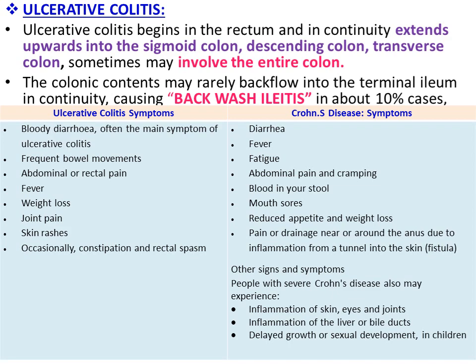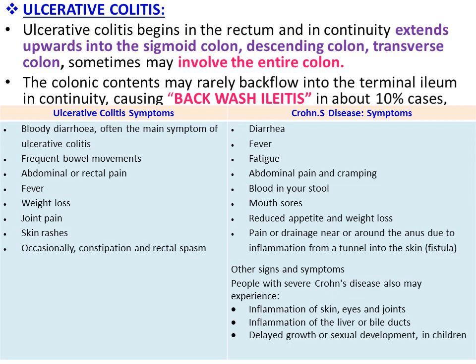Then colonic contents may rarely backflow into the terminal ileum, causing backwash ileitis in about 10 percent of cases. So colonic contents move back to the ileum, that is called backwash ileitis.